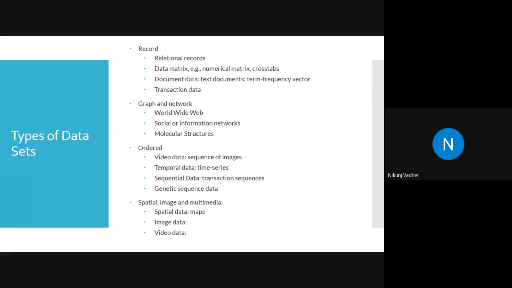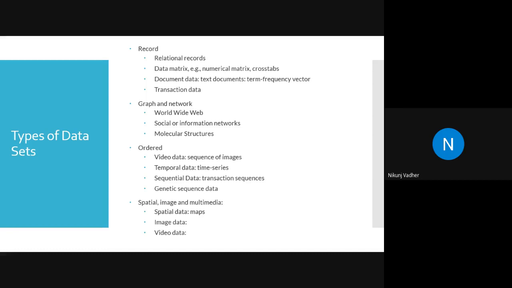You will represent the path using a graph. If you are training the model using different kinds of paths, then at that time the data will be in the form of a graph. Most of the time, this graph and network data will be in the form of a matrix, and we will have two types of data: dense data and sparse data.